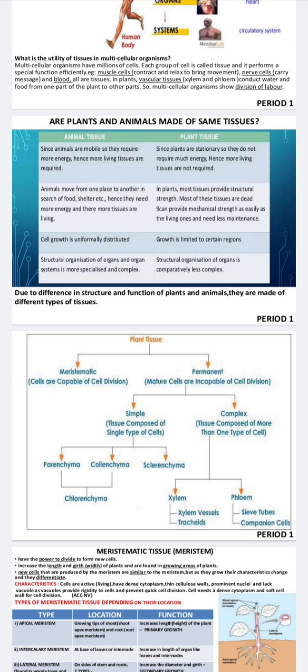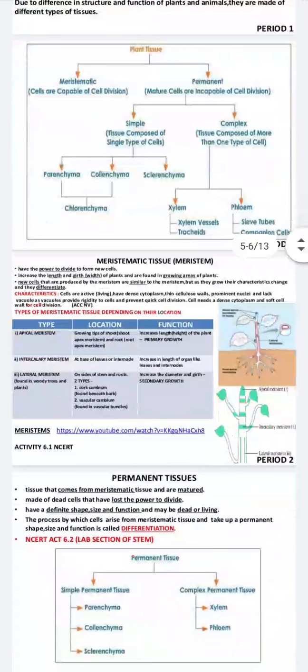Simple permanent tissue is further of 3 types, that is the parenchyma, collenchyma and sclerenchyma. Complex permanent tissue is further of 2 types, xylem and phloem. Firstly, we can discuss the meristematic tissue. As we discussed, meristematic tissue has the capability of cell division. The power to divide new cells increases the length and the width of the plant.